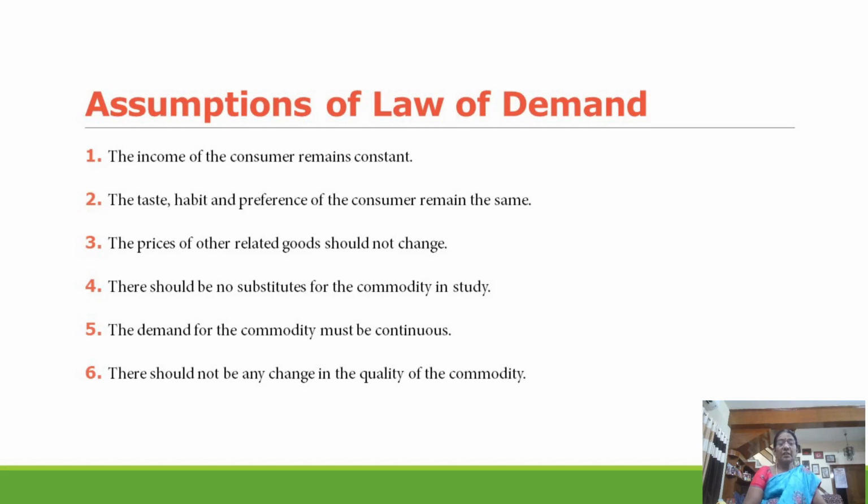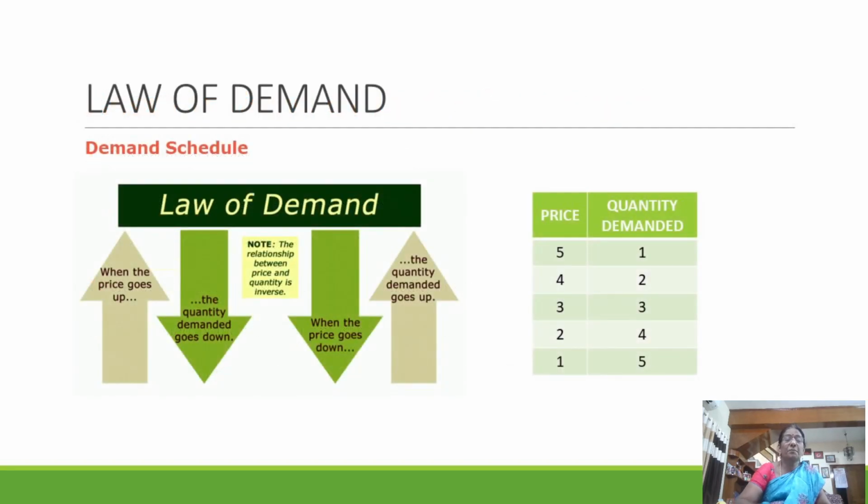They are: the income of the consumer remains constant; the taste, habit, and preference of the consumer remain the same; the prices of other related goods should not change; there should be no substitutes for the commodity in study; the demand for the commodity must be continuous; and there should not be any change in the quality of the commodity. So these are the assumptions given by Marshall for explaining the law of demand.